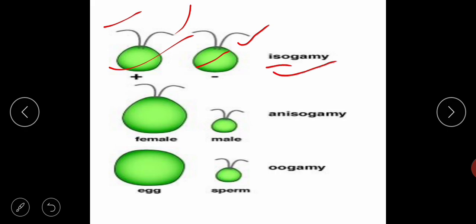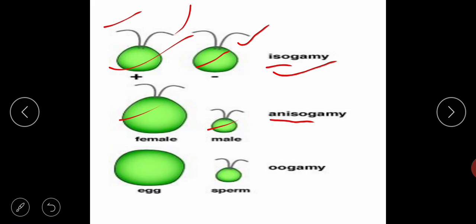Okay, now second structure, you can see here anisogamy, when the female and the male, means both the gametes, are not similar in size. You can see the size difference here. The male part is smaller in size, and the female is larger in size, isn't it? And so when these two gametes are dissimilar in size, then such type of reproduction is anisogamy. Aniso means they are not of similar shape and size.